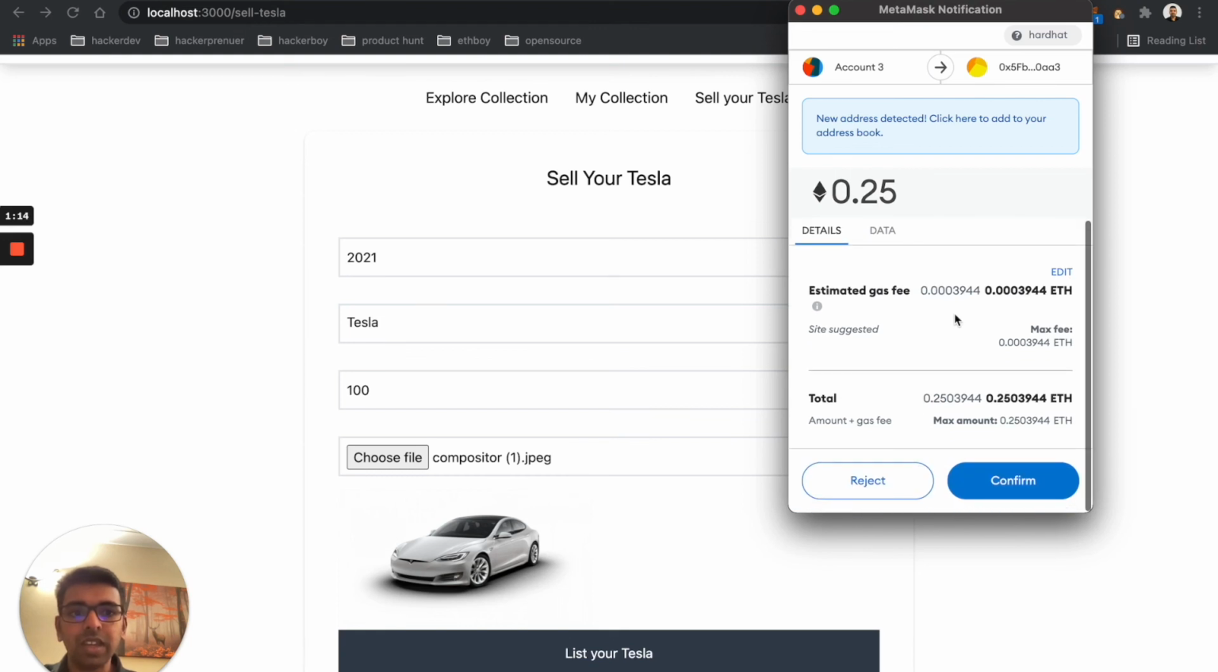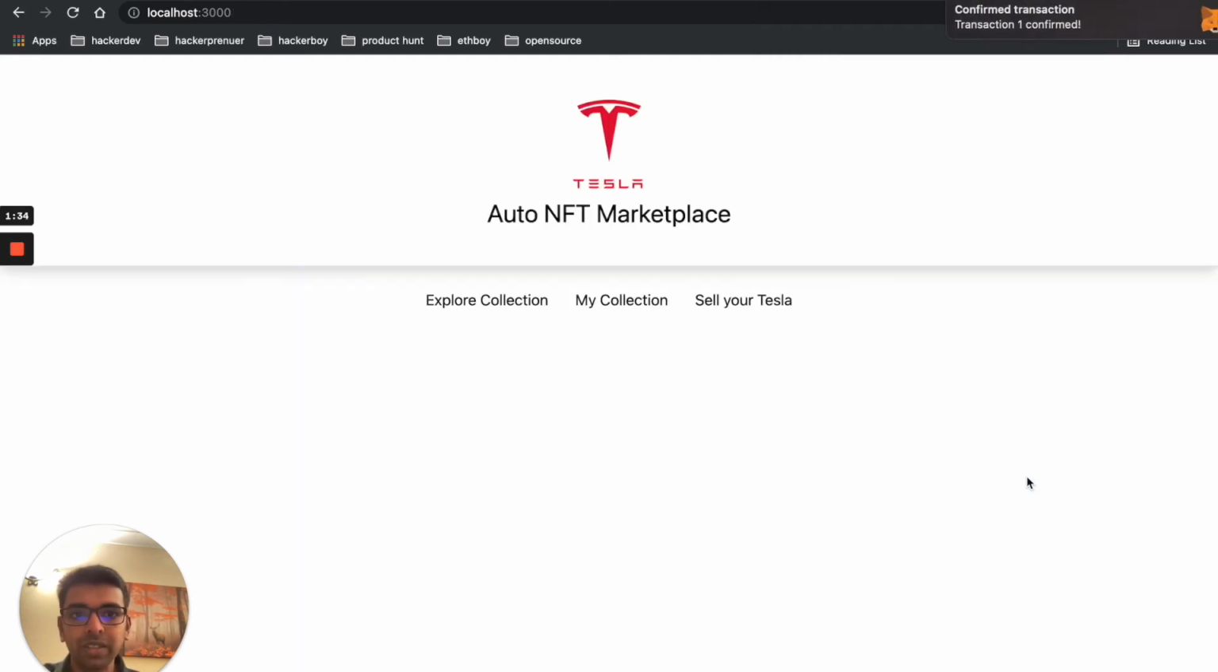The first transaction is complete. Now we can list to the marketplace. One thing we need to notice here is that we need to pay a listing fee to the marketplace owner. That's why it's 0.25. If you remember, in the contract we set up 0.25 as the listing price for listing anything into the marketplace. Let's pay that gas fee and see what happens.